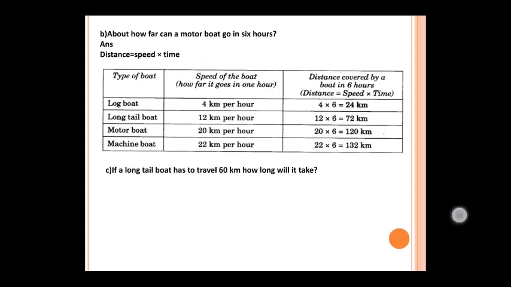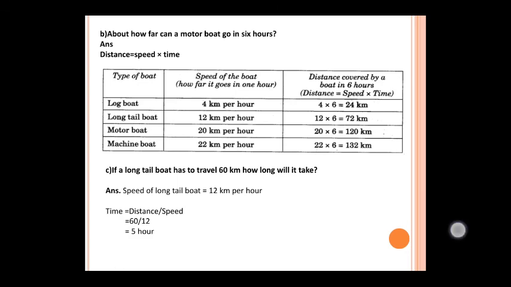If a long tail boat has traveled 60 kilometers, how long will it take? The long tail boat travels 60 kilometers. You have to find the time. The speed of the long tail boat is already given, 12 kilometers per hour. This is also one of the formulas: time is equal to distance divided by speed. The distance is 60 kilometers, so 60 by 12, that is 5 hours. Hence, the long tail boat will take 5 hours to travel 60 kilometers.